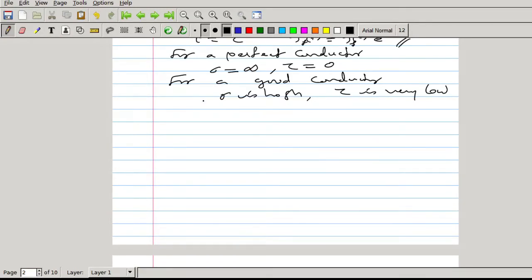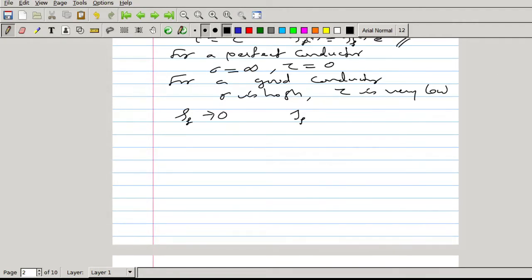Therefore, for a conductor, at sufficient time, rho f becomes 0. So in Maxwell's equations, we can take rho f equal to 0.